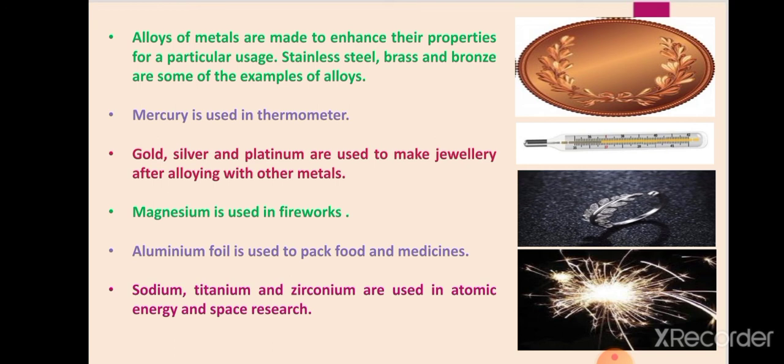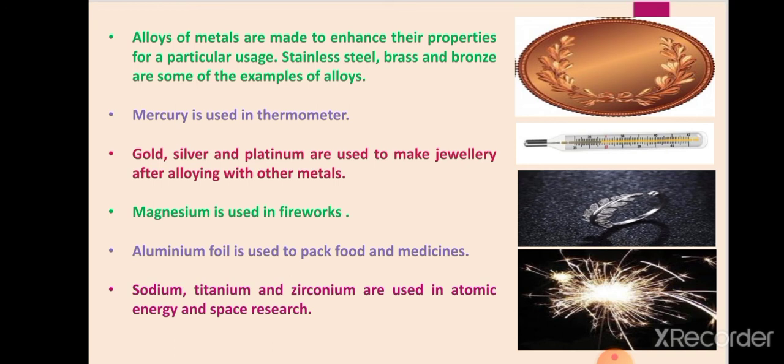Then magnesium is used in fireworks. You all know that when it burns, it produces a dazzling white light. So this property of magnesium is used in fireworks. Then aluminium foil is used to pack food and medicines, because aluminium is very malleable. Just like that, silver foil is used to decorate sweets because it is malleable. Then sodium, titanium, and zirconium are used in atomic energy and space research.